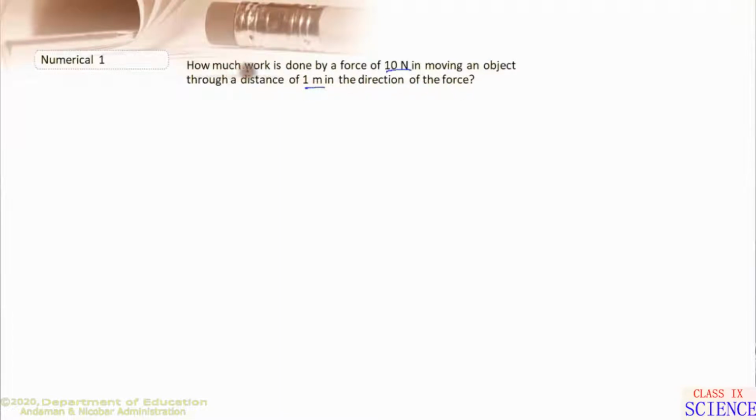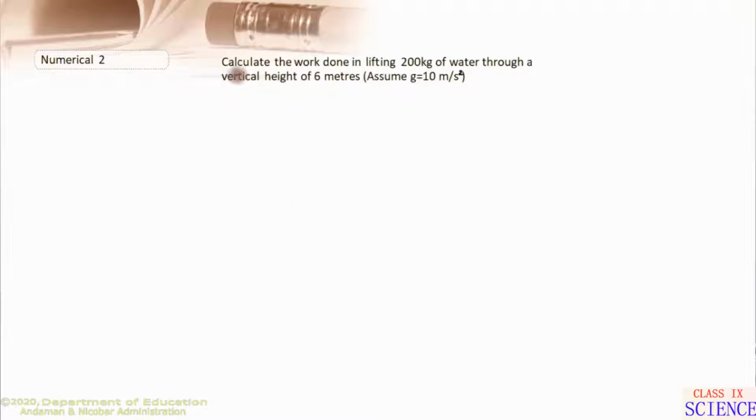Here we need to find work done. The quantities given are F is equal to 10 Newton and distance is 1 meter. We know that work done is equal to the product of force and displacement. Substituting the values, we get 10 into 1, which is 10 joule of work done, right? Very easy question. Let us see another numerical problem.